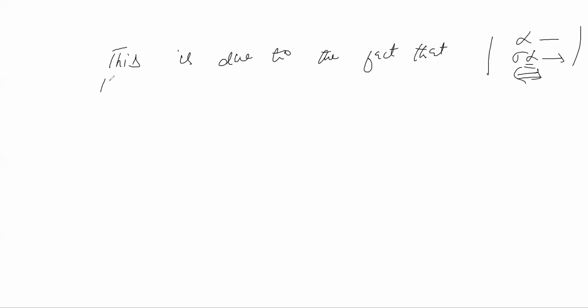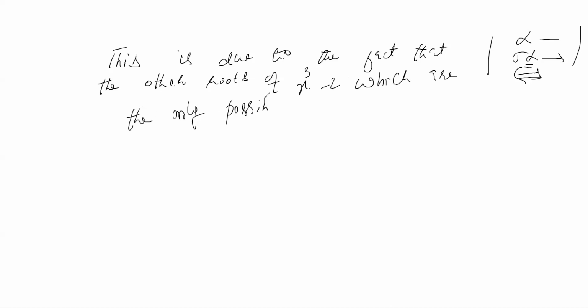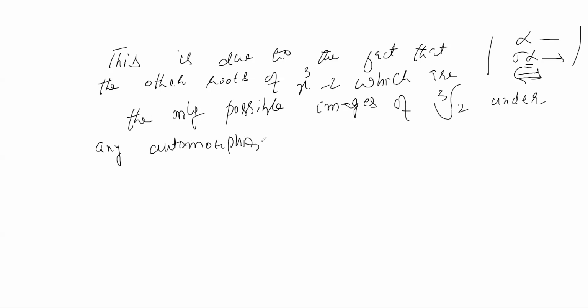So this is due to the fact that the other roots of this polynomial x cube minus 2, which are the only possible images of this cube root 2 under any automorphism, are not elements of Q of cube root 2.